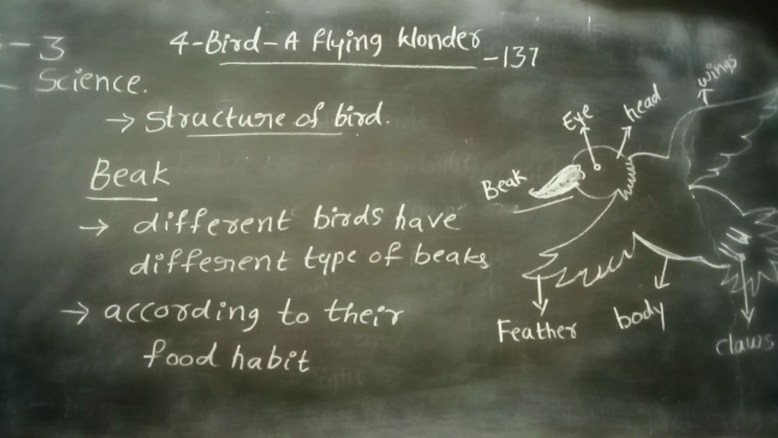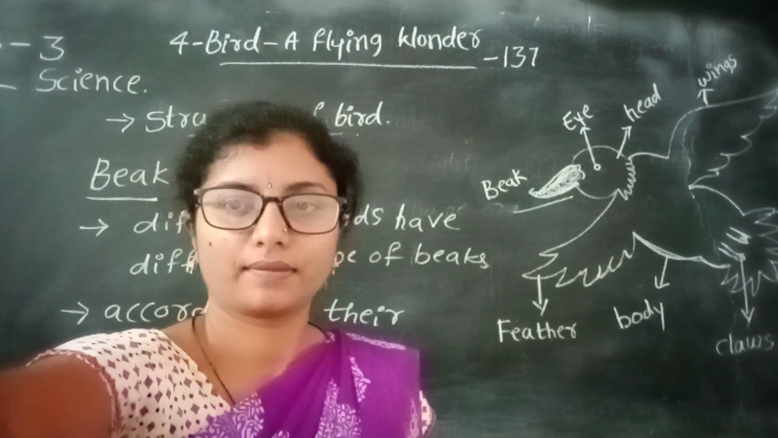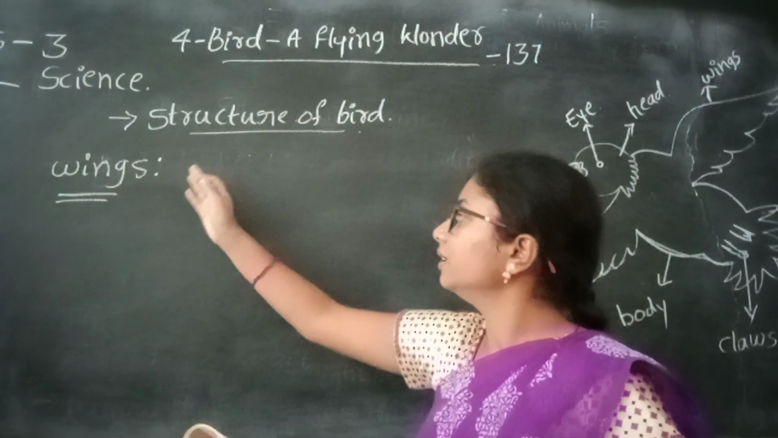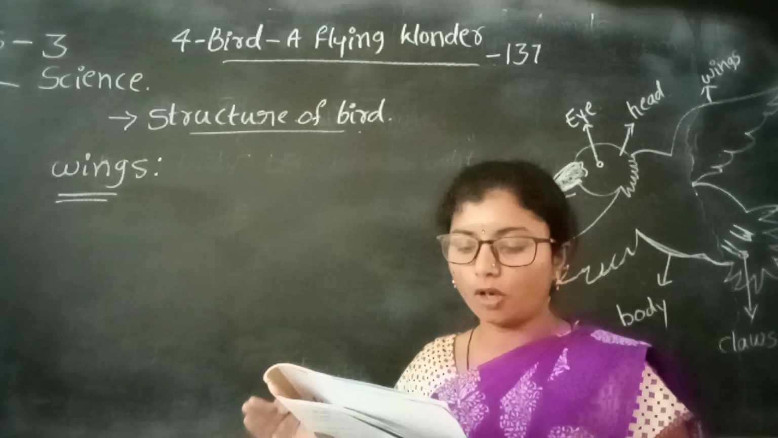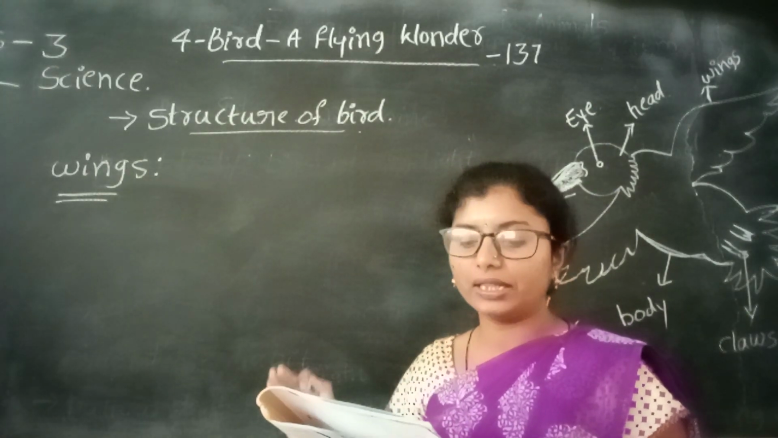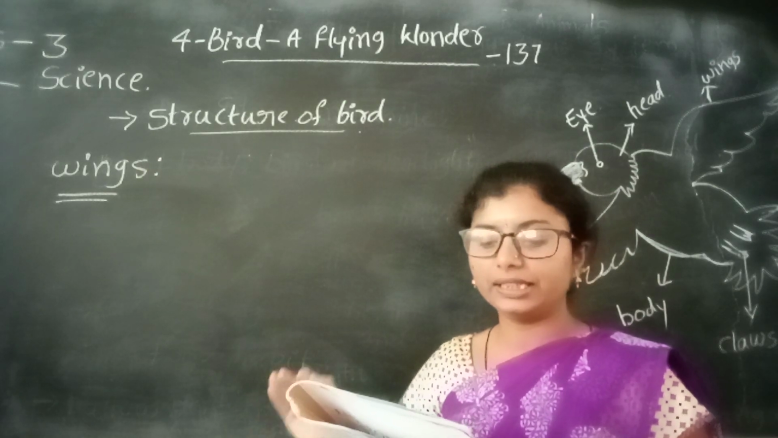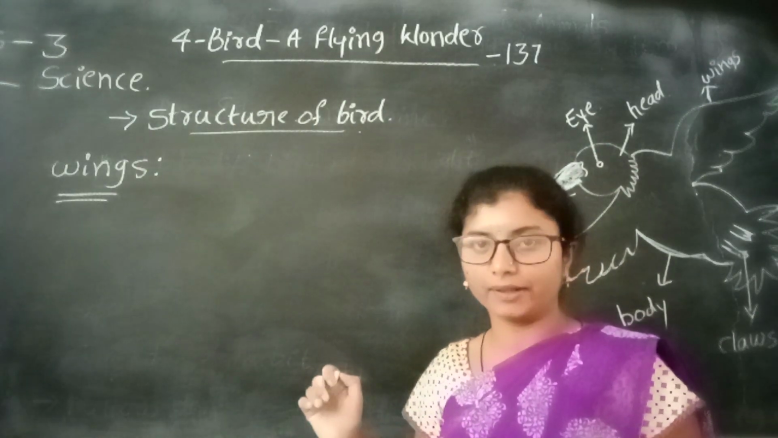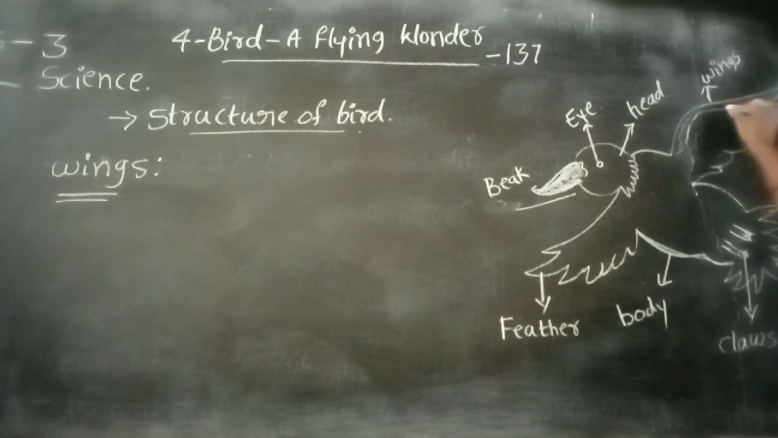Okay. Next one is wings. Birds have a pair of strong wings. The wings have long feathers attached to them. These wings help the birds to fly. This part, these are the wings of the bird.